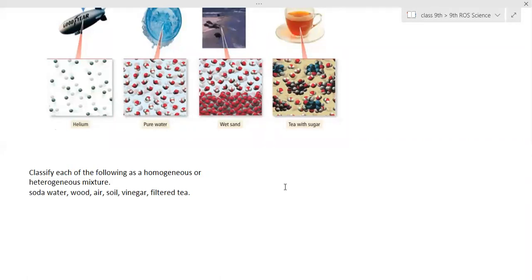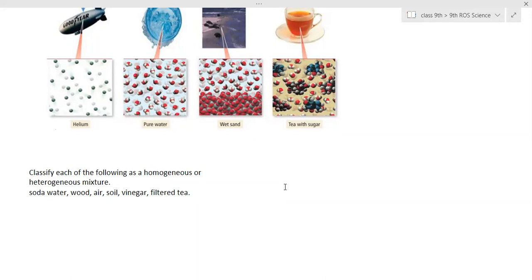Homogeneous, so it is under two conditions. Air, only the mixture of gases, in the absence of dust particles, is homogeneous. But when dust particles are present, which we can see clearly, it is heterogeneous. So with dust particles, it is heterogeneous. Without dust particles, it is homogeneous.